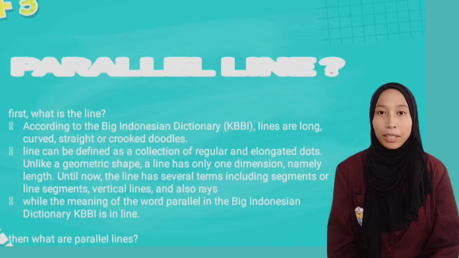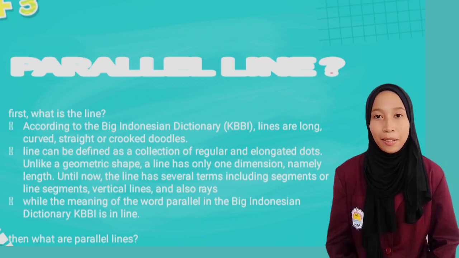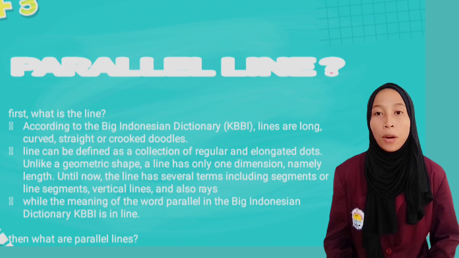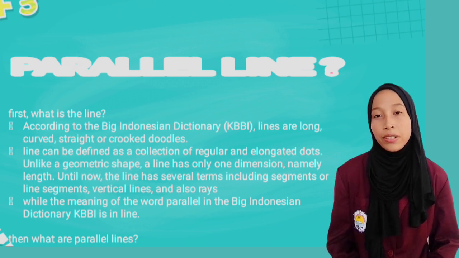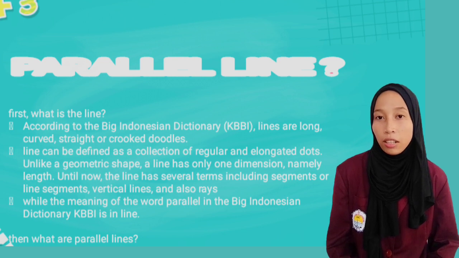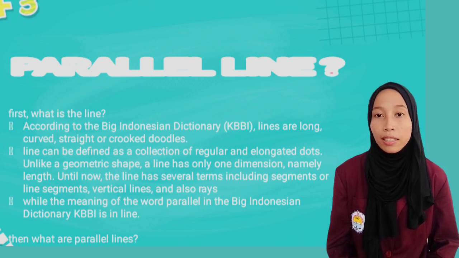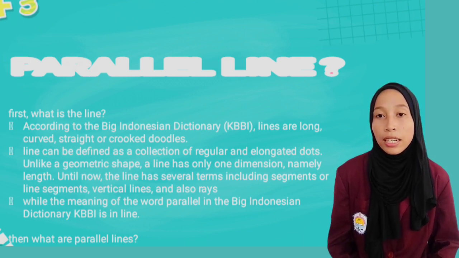My name is Wahyuni, student ID 02222019. Parallel lines. First, what is a line? According to the Big Indonesian Dictionary, lines are long, curved, straight, or crooked doodles. A line can be defined as a collection of regular and elongated dots.